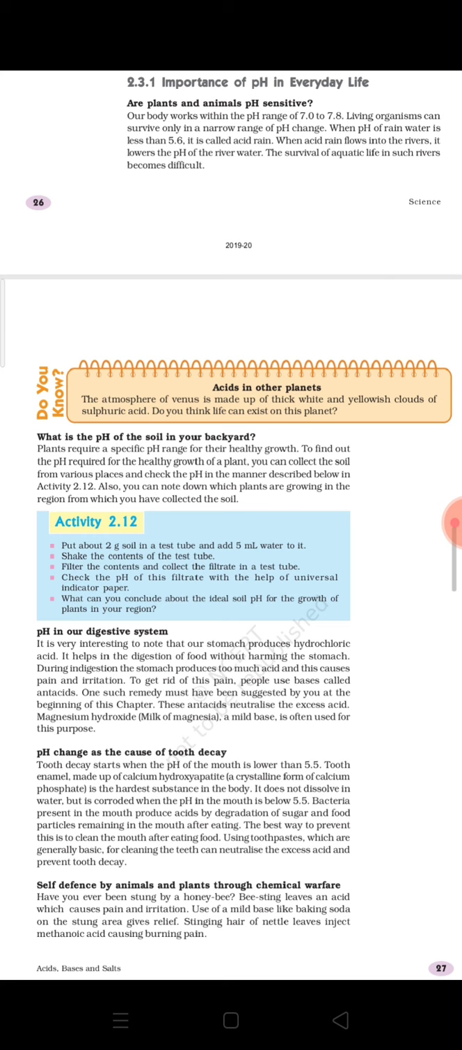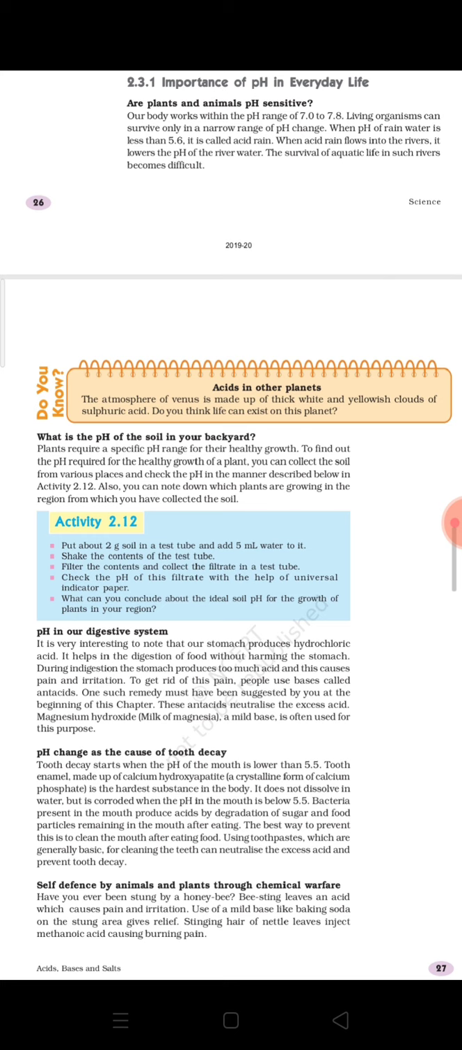You must have studied this in detail in your biology subject, that in our stomach hydrochloric acid is present, and that too in very concentrated form, which is said to be gastric juice. You must have studied about this in detail in your biology subject.